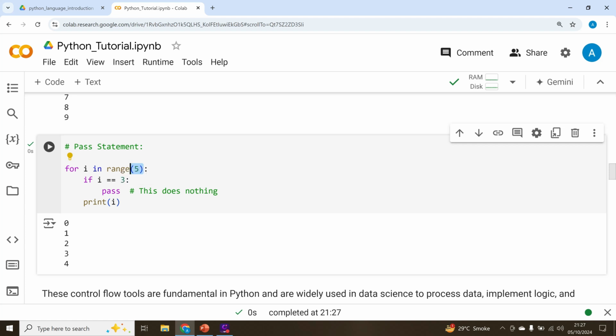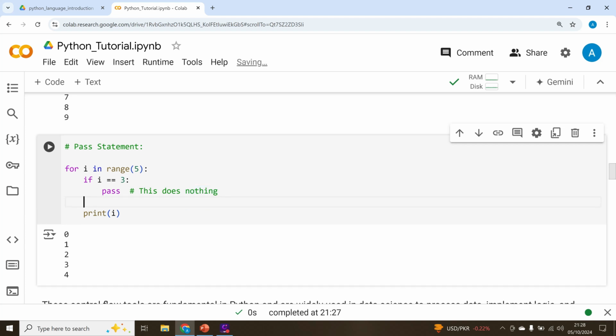So you will be thinking, what else can be the condition for this? For example, let's do it in this way. If i is equal to 3, I don't know what to do now, but for the rest, for example, else, I can just say, okay, I will decide what to do with 3 later, and just to be consistent, I will just have another tab here. So these blocks are consistent.